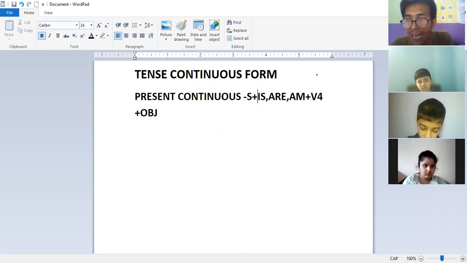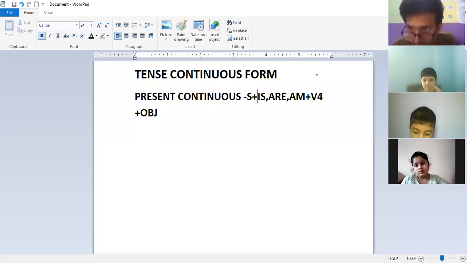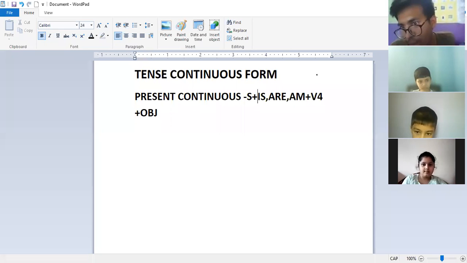But we have to write ing form after the verb, not after the noun. So in the continuous form of tense, we always have to use the ing form of the verb, which is also known as verb 4. Verb 4 means ing form. Verb 5 means es or s form. Okay, everybody understood what I mean, class? Yes, sir. Okay, very good.